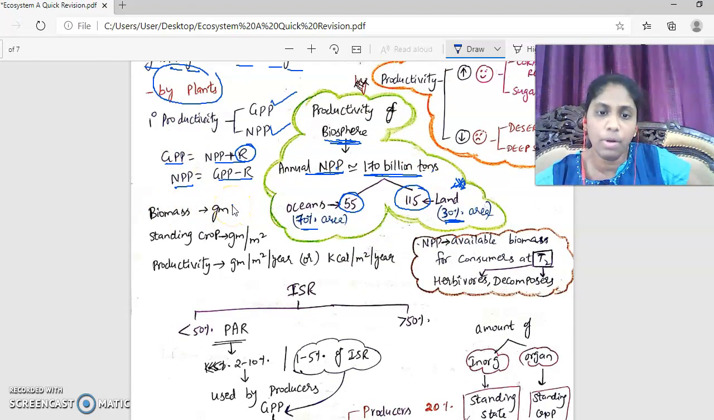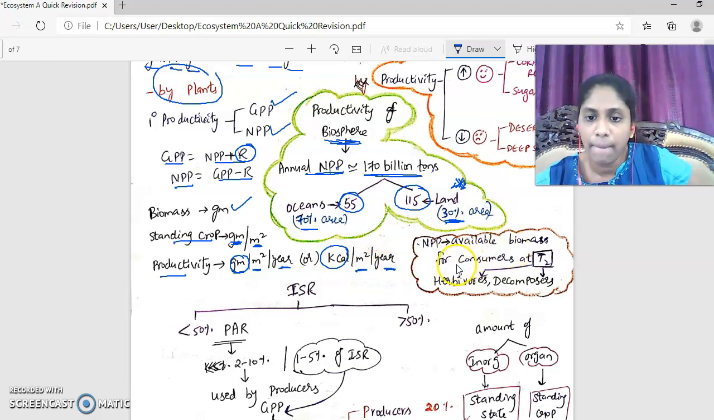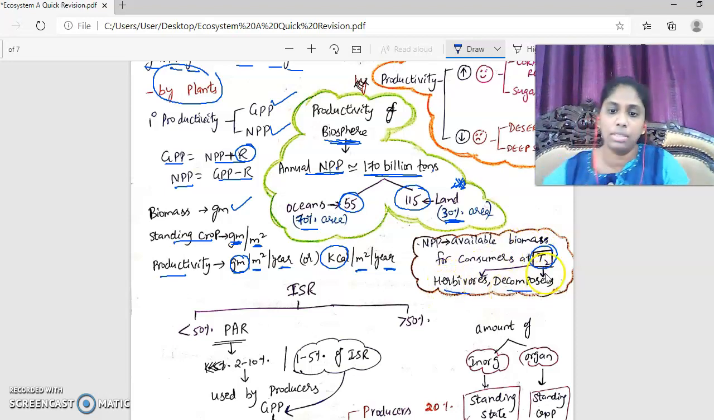Biomass is the organic matter measured in grams. Standing crop is the amount of biomass per unit area, that is gram per meter square. And productivity is amount per area per time, so gram per meter square per year, or if you measure this in heat, kilocalories per meter square per year. So what is NPP? Available biomass for consumers at what level? T2. So GPP is directly eaten up by the immediate consumers, which are the herbivores and decomposers.